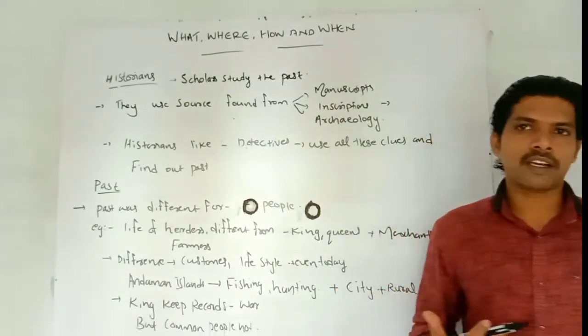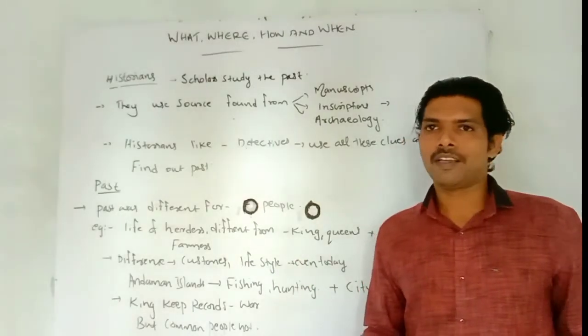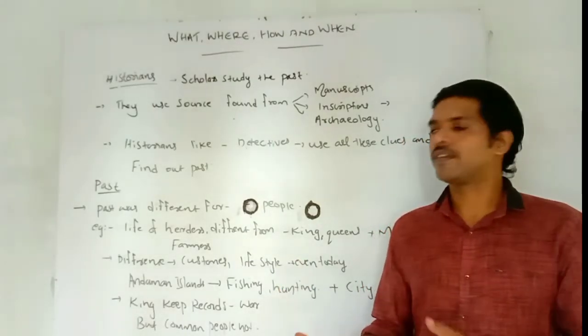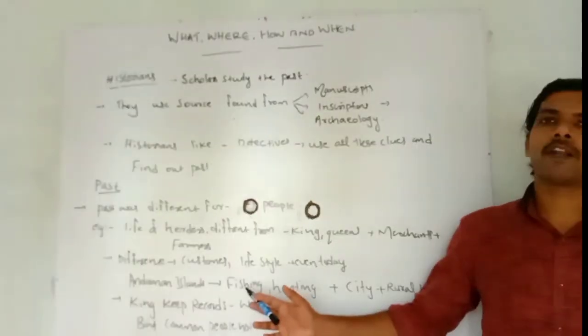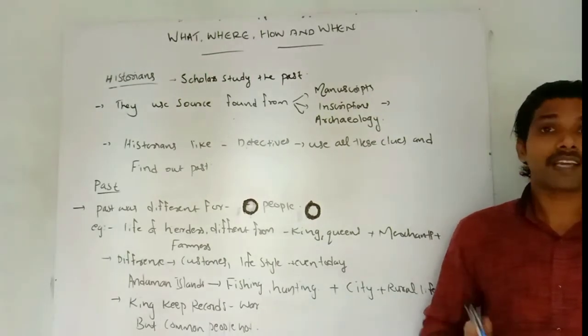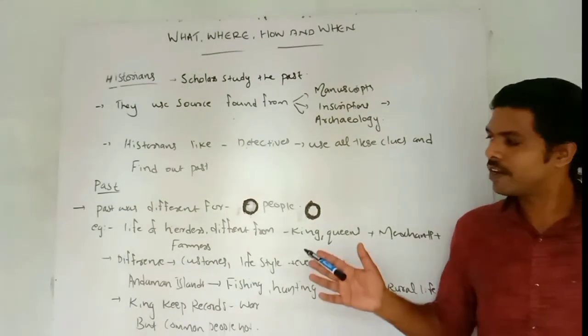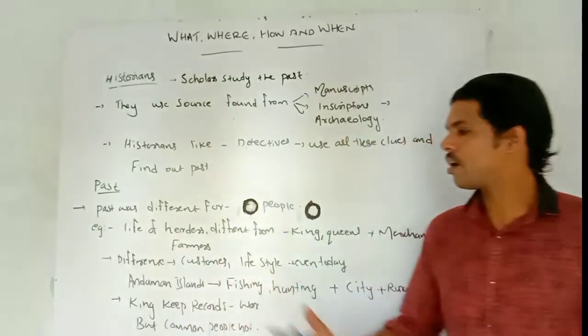Even today the customs and lifestyles of people are entirely different, in religious and caste areas. And in the Andaman Island groups, even today people depend upon fishing and hunting in the remote area for their livelihoods. We can't imagine their life.